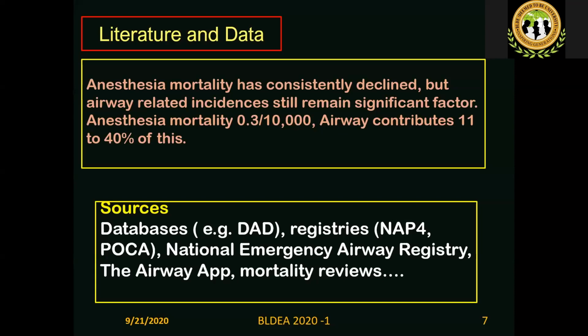Then they developed an airway app for anonymous reporting of airway complications, because when we have made some mistake or encountered difficulty, it is very difficult to reveal our identity for fear of being punished, discredited, or discriminated against. So this is what we call a closed claim project in a virtual world, the airway app. And then mortality reviews and single case analyses all provide the literature and data for this crisis management. Next.